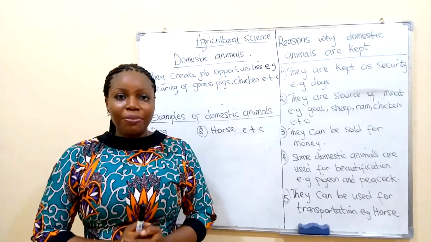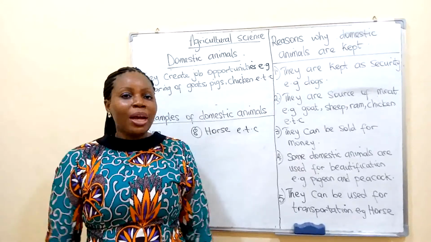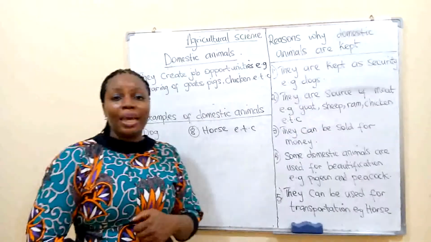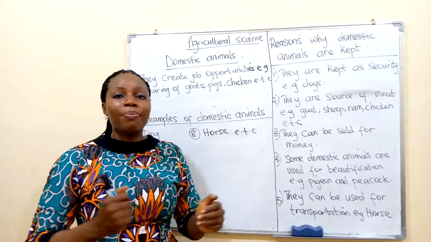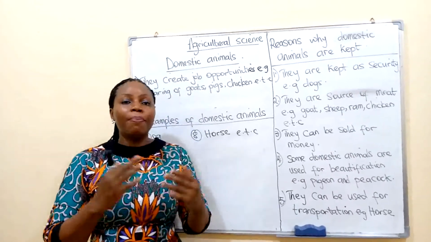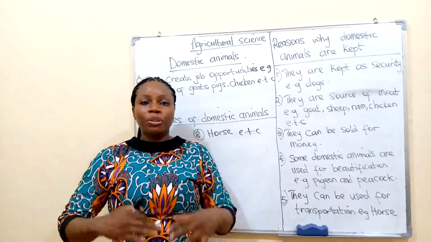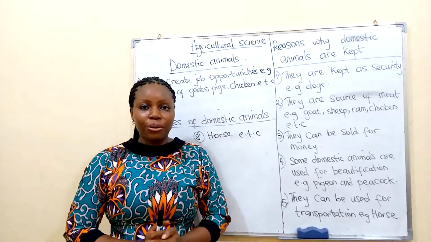There are so many of them. And we also talked about reasons why domestic animals are kept. We keep them for security, for example your dog, to make money, for job opportunities, to beautify your environment, and for transportation.